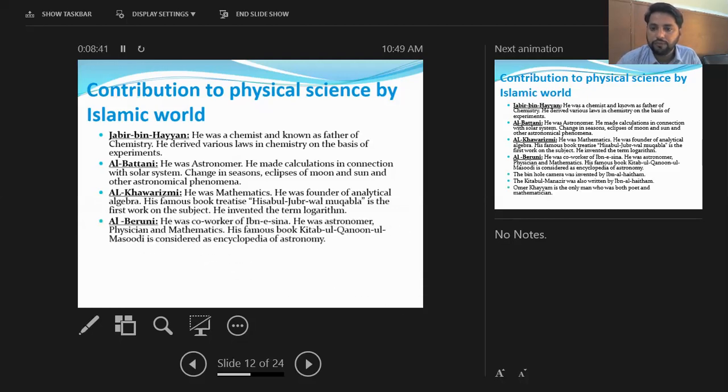Now we have a few more contributions of Muslim scientists. Then Ibn al-Haytham. Ibn al-Haytham was a physicist. He was a philosopher of that time. He wrote a book named Kitab al-Manazir. Then he invented a camera which was called the pinhole camera. Then there is a scientist named Umar Khayyam. Umar Khayyam was the only scientist known as both a poet and a mathematician.